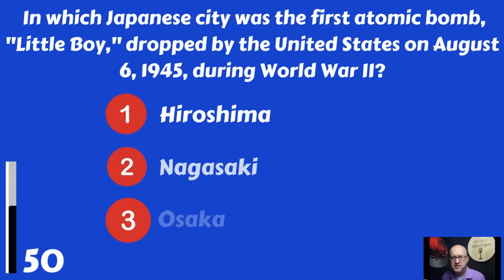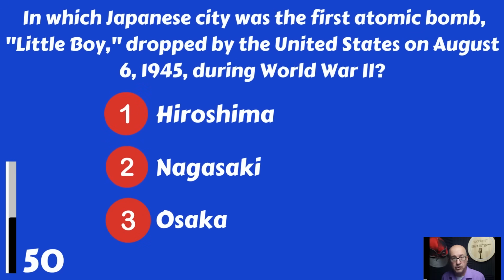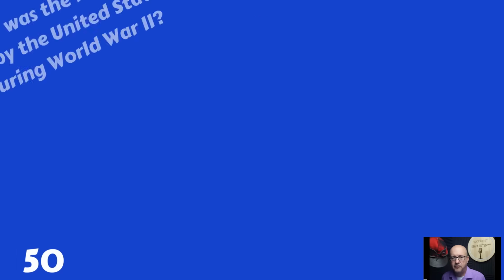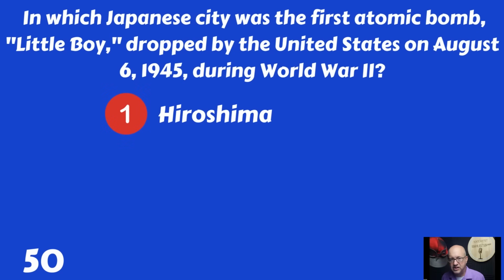In which Japanese city was the first atomic bomb, Little Boy, dropped by the United States on August 6, 1945 during World War II? Hiroshima, Nagasaki, or Osaka? That first bomb was dropped on Hiroshima.